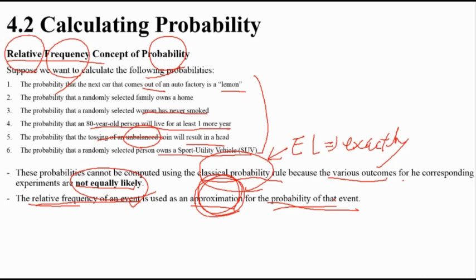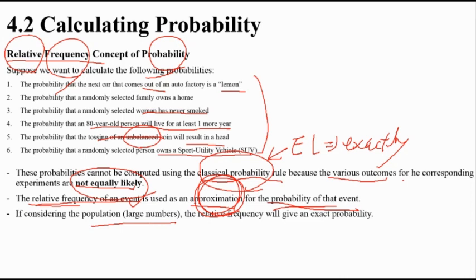So consider a large population with a large number of trials. The relative frequency will approach the exact probability. For example, if you toss a coin maybe only twice and get heads, can you say that when you toss the coin it's always heads?